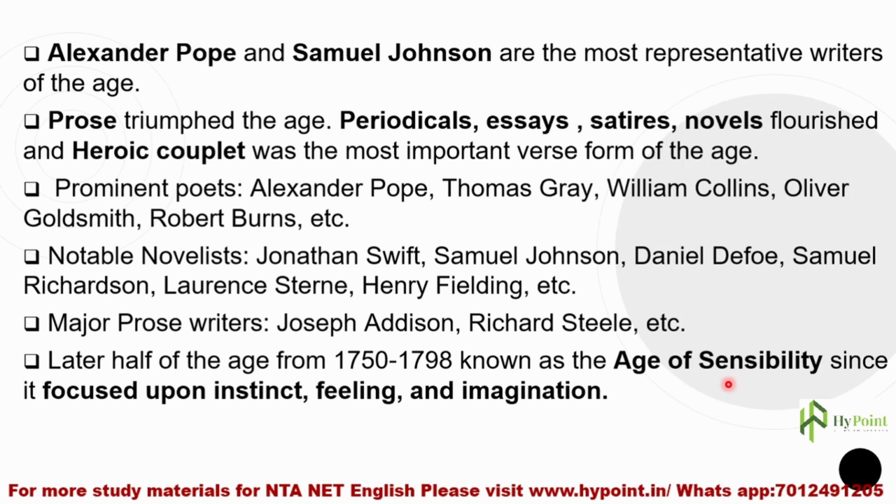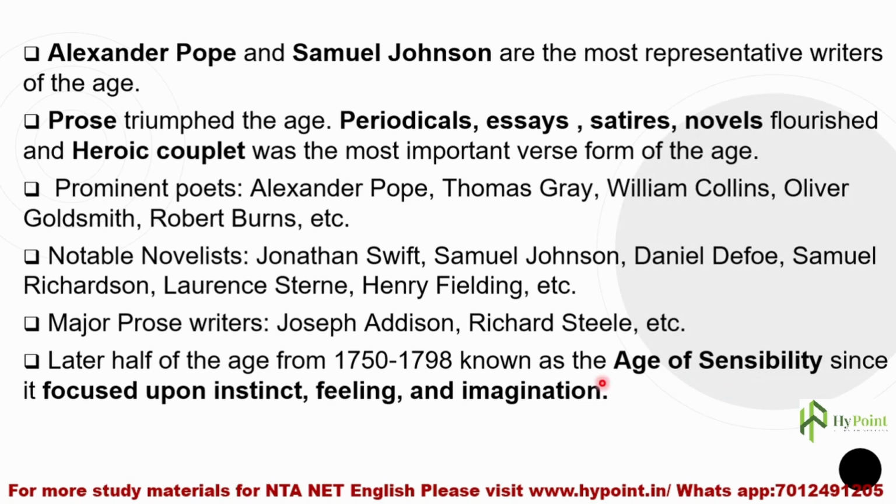So a change, a shift in the focus happened. Because of that, this age is known as the age of sensibility, or a transitional age, because it anticipates romanticism. This is an anticipatory age of romanticism.